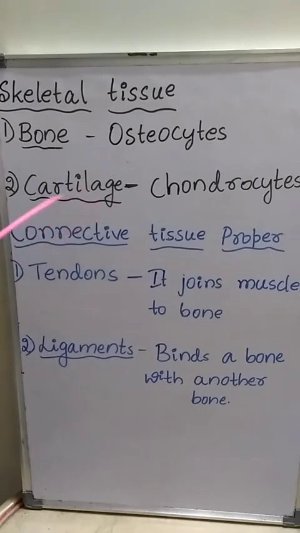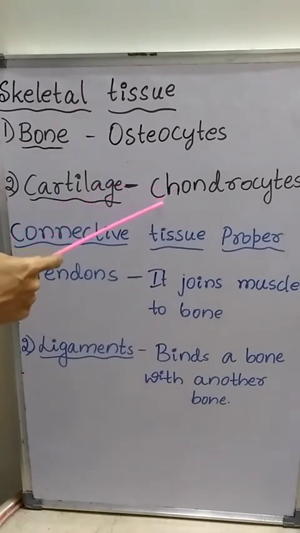Next skeletal tissue is the cartilage. Cartilage is a firm but flexible supportive connective tissue. The cells of the cartilage are called chondrocytes.